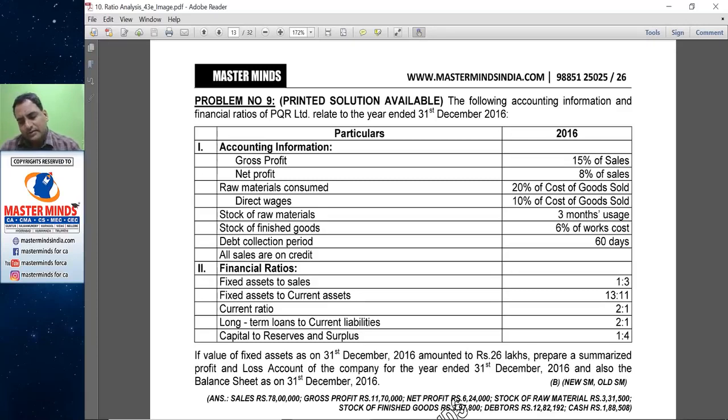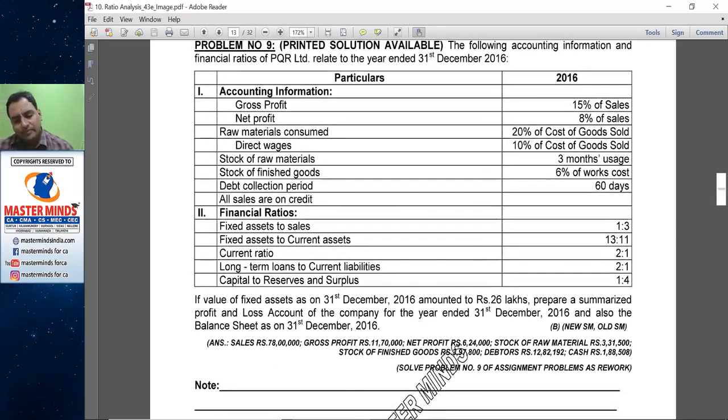Financial ratios. Fixed assets to sales 1:3. Fixed assets to current assets 13:11. Current ratio 2:1. Long-term loans to current liabilities 2:1. Capital to reserves and surplus 1:4. The value of fixed assets as on 31st December 2016 amounted to 26 lakhs. Prepare a summarized profit and loss account and balance sheet as on 31st December 2016.